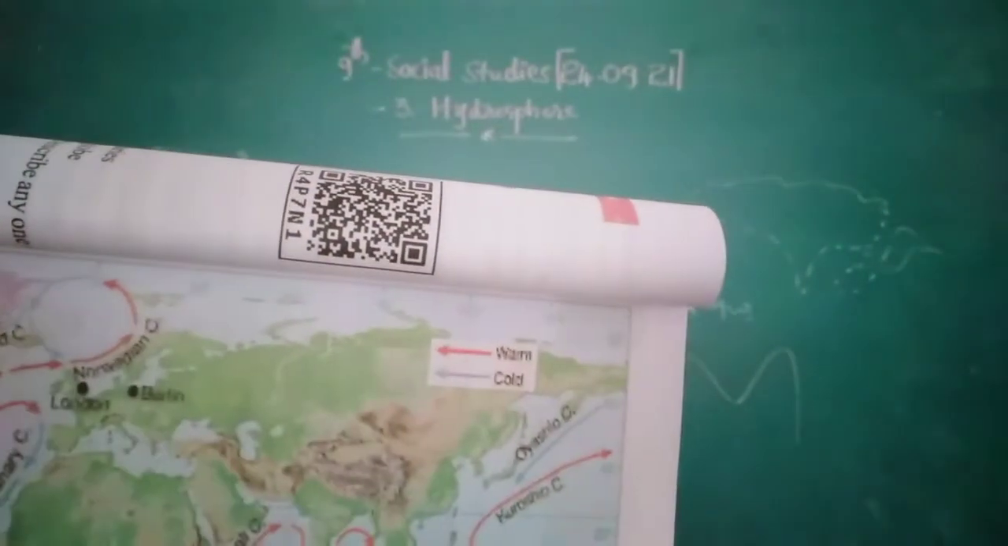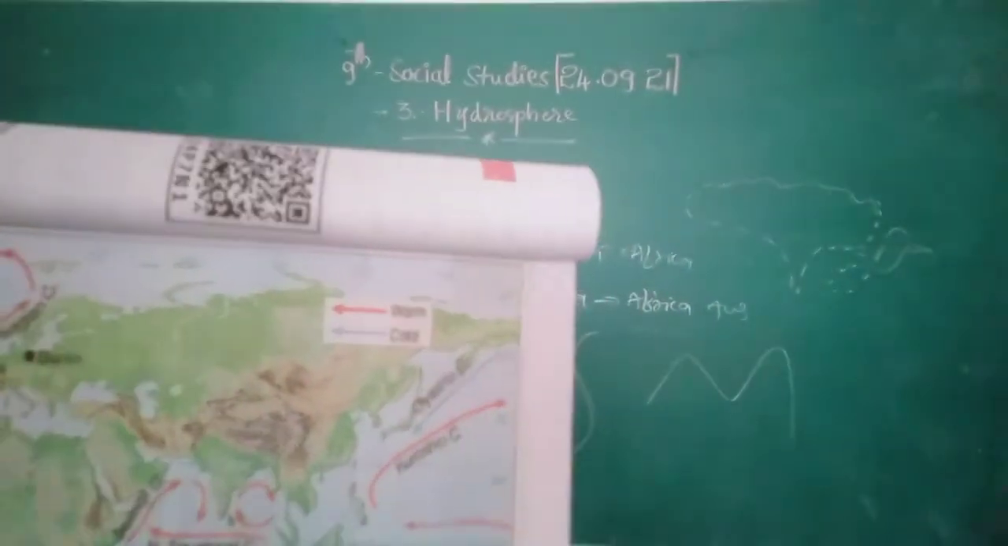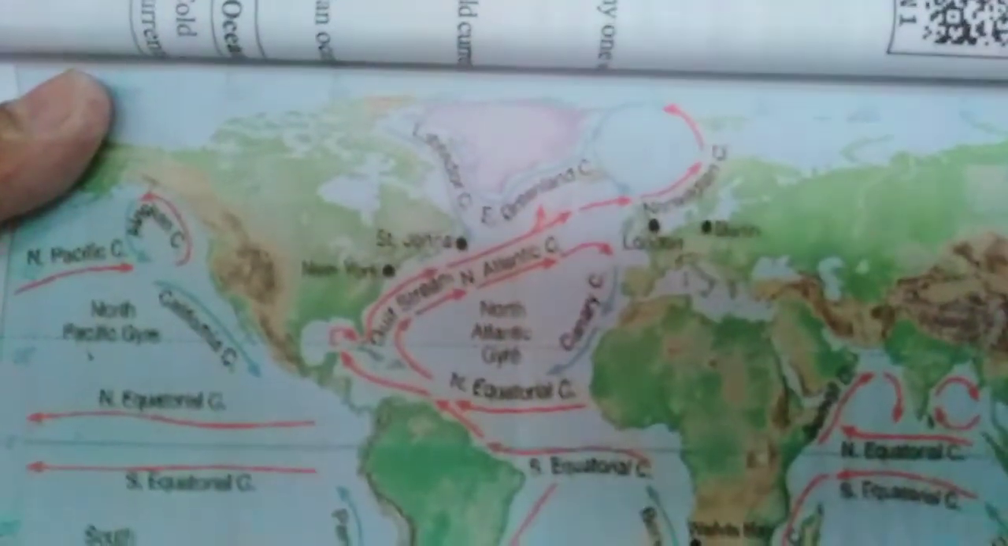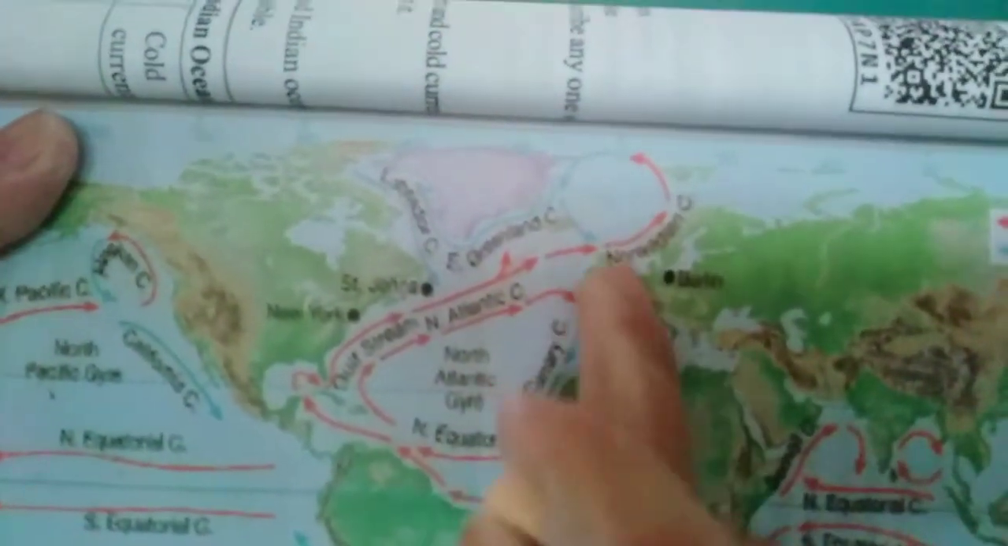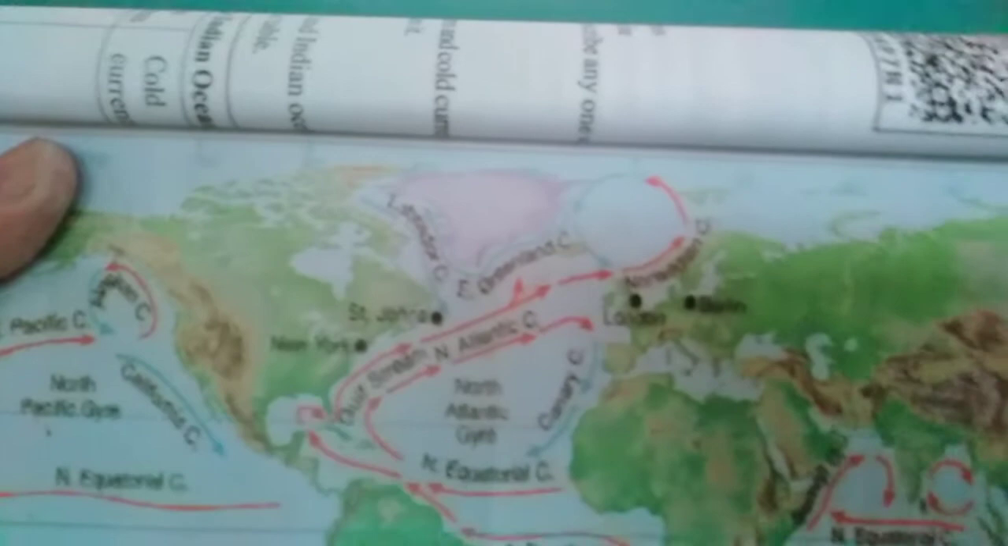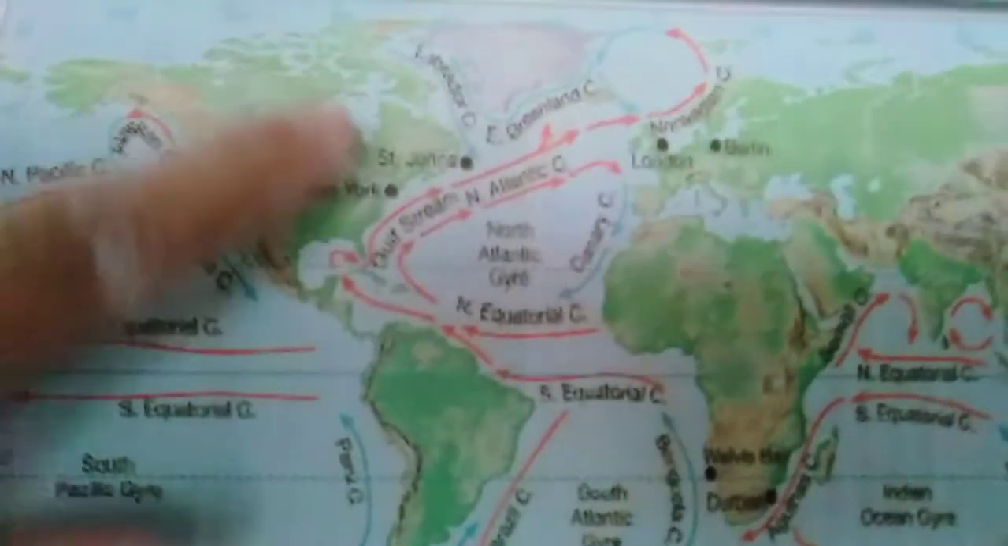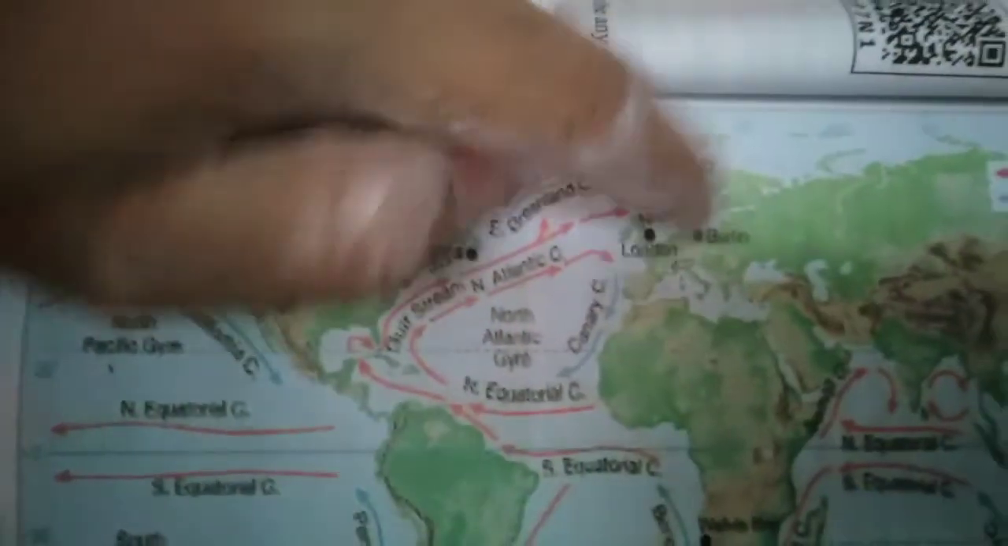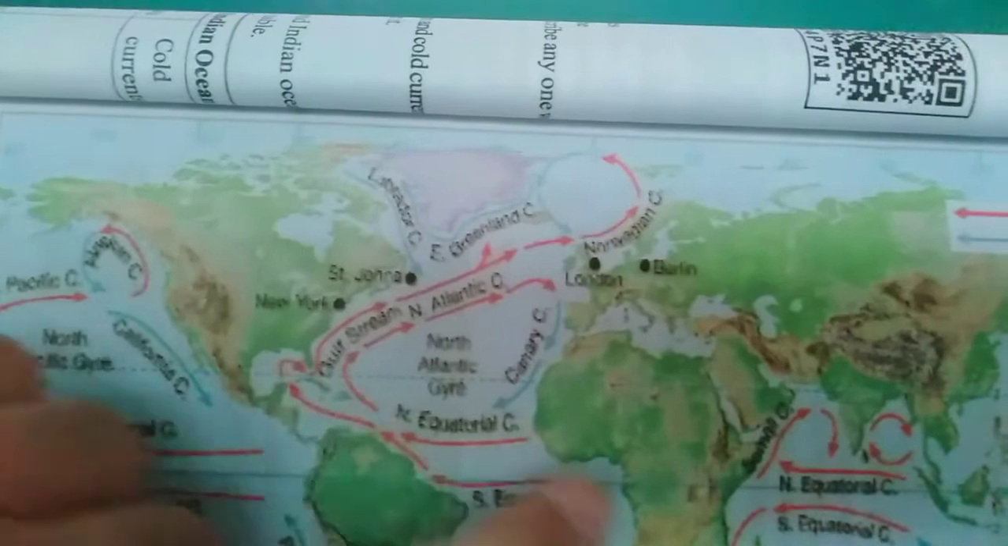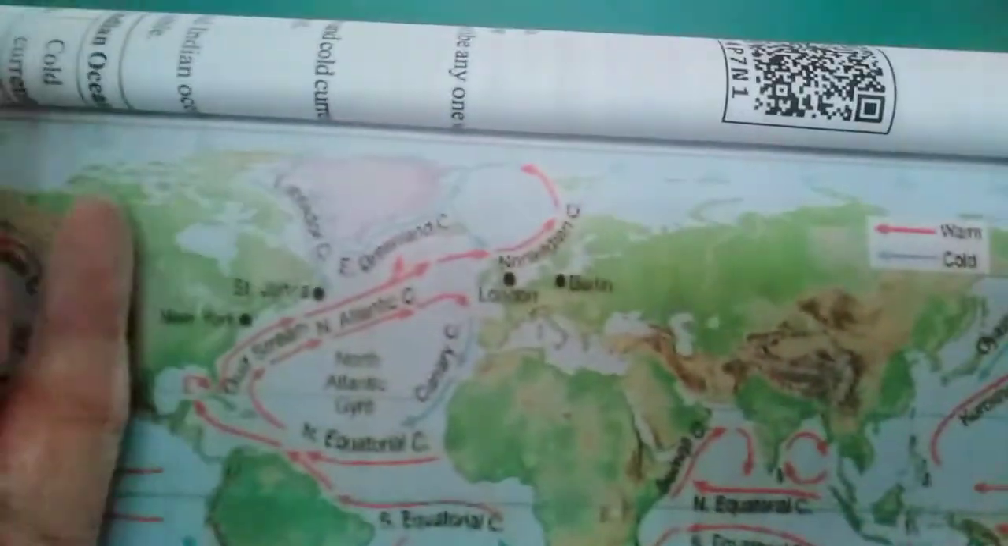This is the Atlantic. What is the Atlantic doing here? See here the S. Here is the Atlantic. This Atlantic separates America, which is North America and South America, from Europe and Africa. The Atlantic separates America from Europe and Africa.